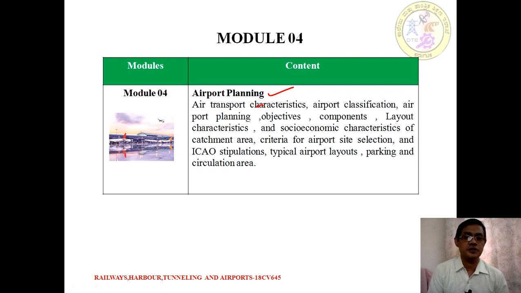First we study the air transport characteristics, then airport classifications, then planning of an airport, the objective of planning of an airport and what the components of an airport are, layout characteristics, then socio-economic characteristics of the catchment area, criteria for site selection of an airport, and ICAO stipulations and airport layouts. There are different layouts of an airport, then parking and circulation area. All these are going to be covered in Module 4.